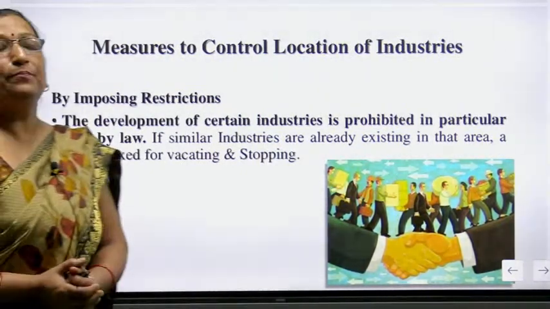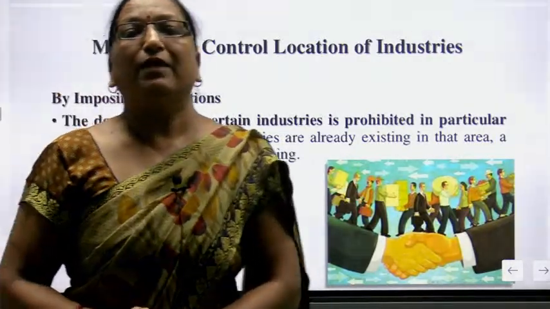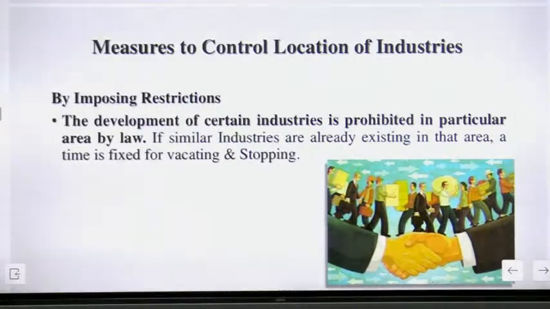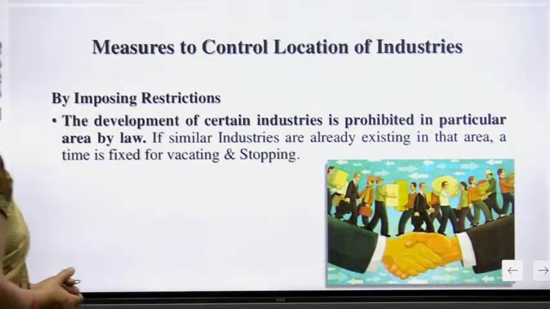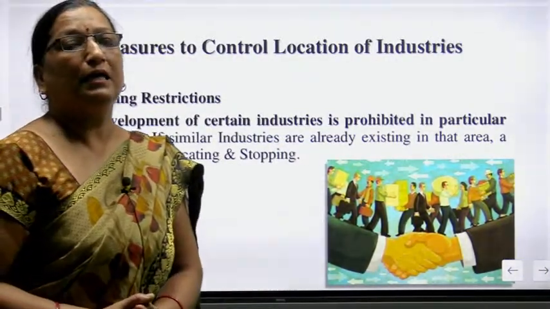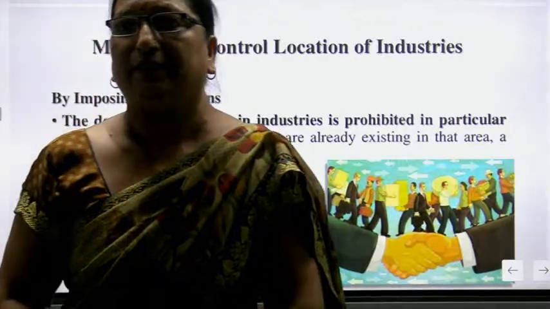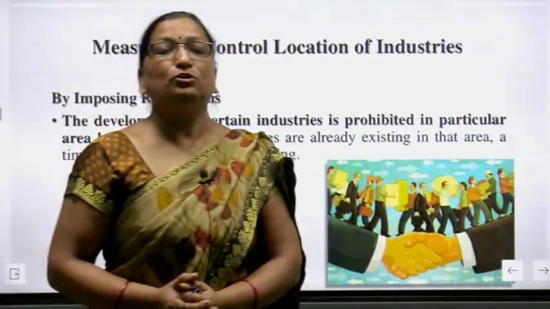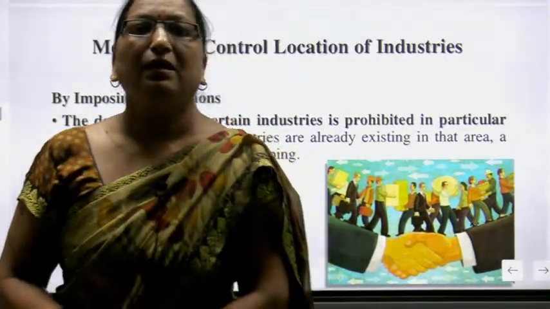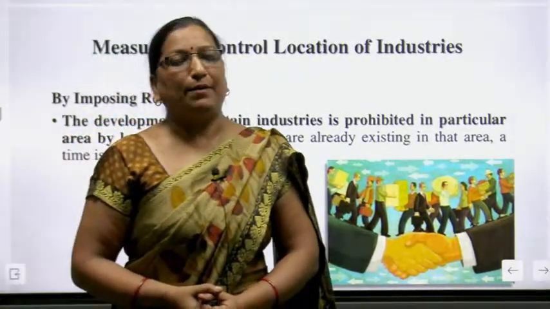If a similar product industry was there, we have to wait. Some industries are prohibited in a particular area by law. You know that you cannot establish an industry everywhere. The government has banned some industries, so you cannot establish them in town areas and local areas.